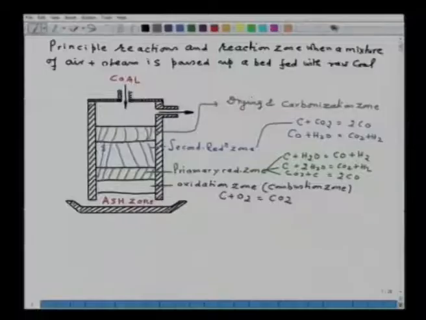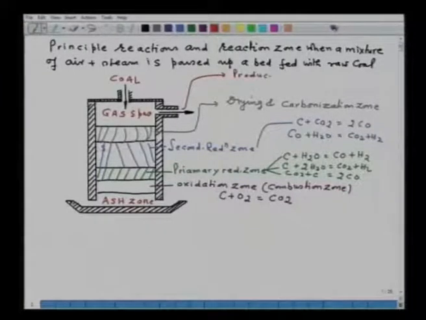So that is the drying and carbonization zone, and this one is the producer gas space. From here the producer gas is discharged, cleaned and fed for its subsequent use.